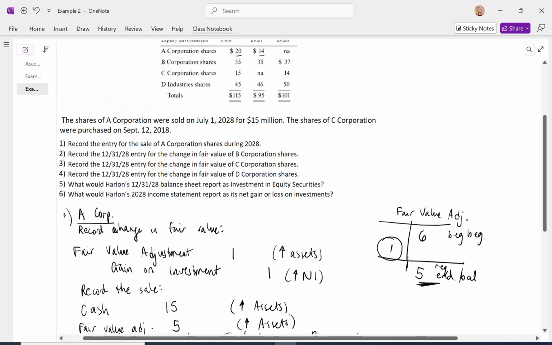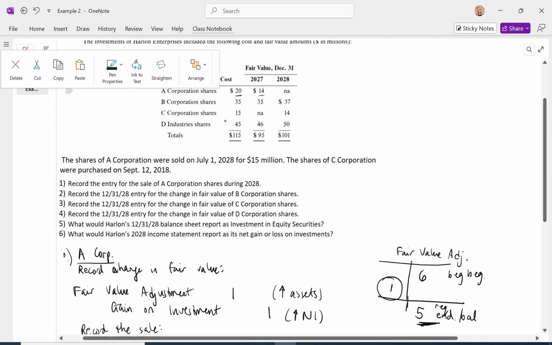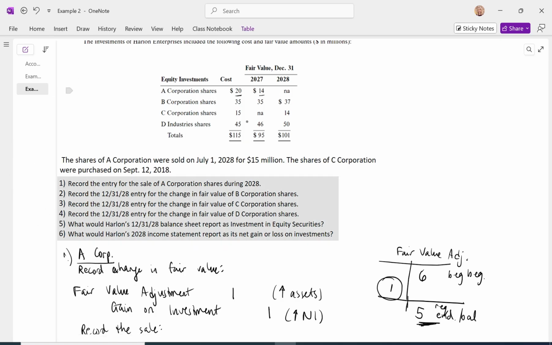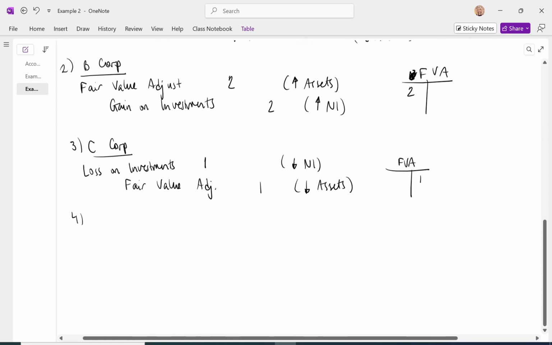Item 4, we're looking at D Corporation shares. They cost 45 million. Last year, in 2027, they increased by 1, so we have a beginning balance in 2028 in the fair value adjustment account, a debit of 1, and we need it to be a debit of 5. Our ending balance is going to be a debit of 5.